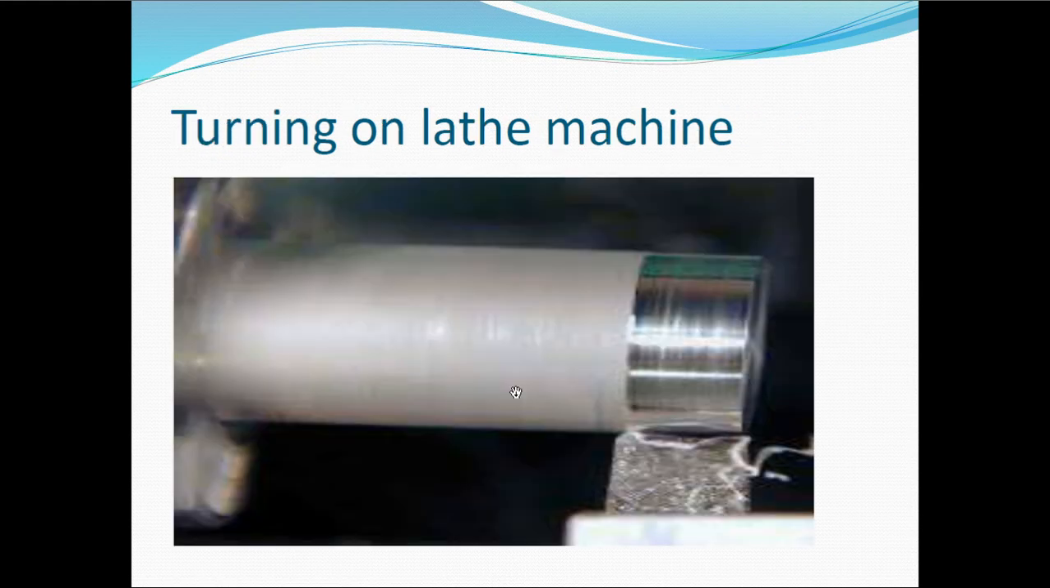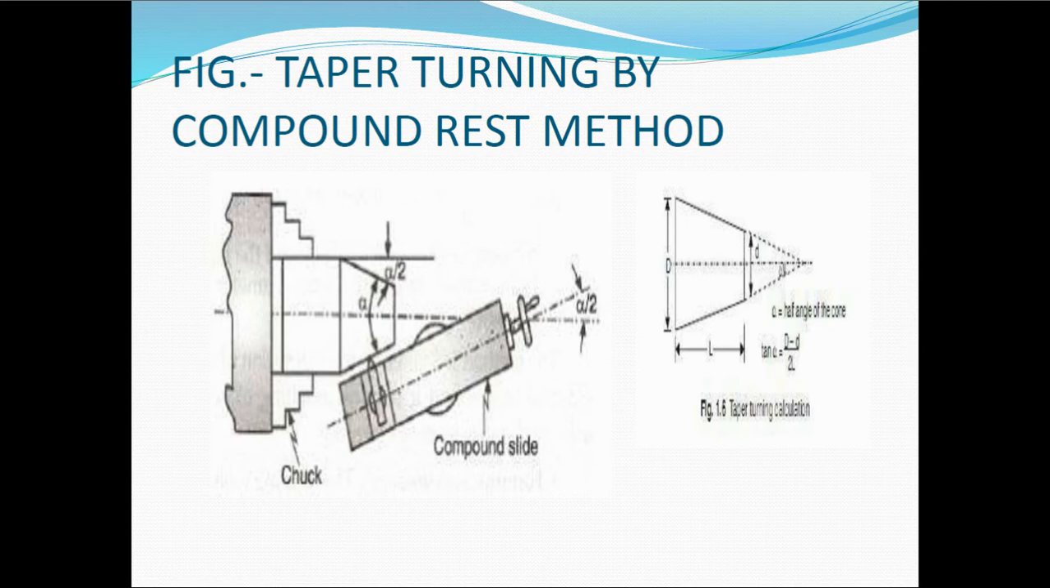See here, you can see the turning operation practically. This is a cutting tool and this is a workpiece, and this workpiece is rotated at a higher speed and your tool is fed against it. Once the cutting tool touches the workpiece, you need to give a depth of cut as well as a feed. When you give a feed and depth of cut, the material starts coming out from the workpiece in the form of chips.